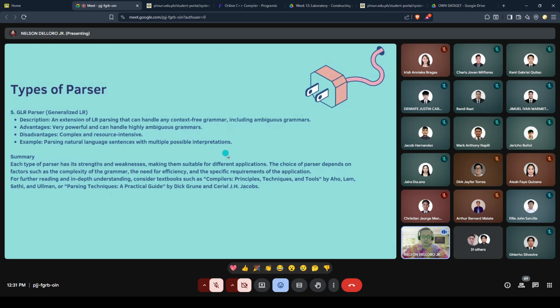On the GLR parser, or generalized LR, the description is that it is an extension of left-to-right parsing that can handle any context-free grammar, including ambiguous grammars. The advantage is that it is more powerful and can handle highly ambiguous grammars, and the disadvantage is that it is complex and resource intensive. For example, parsing natural language sentences with multiple possible interpretations.